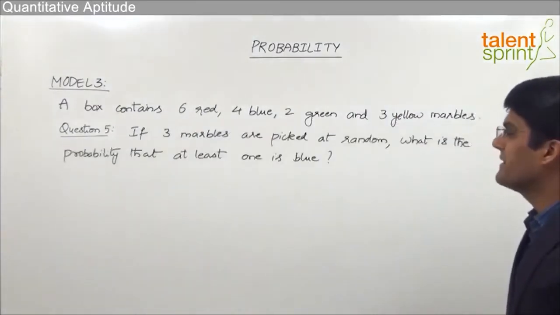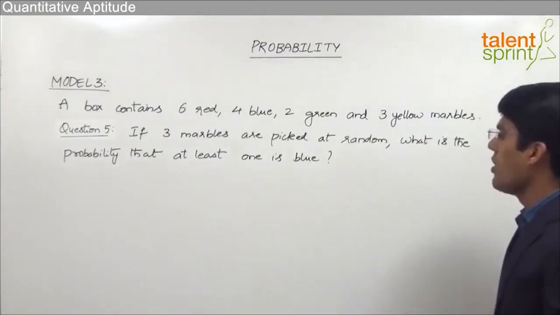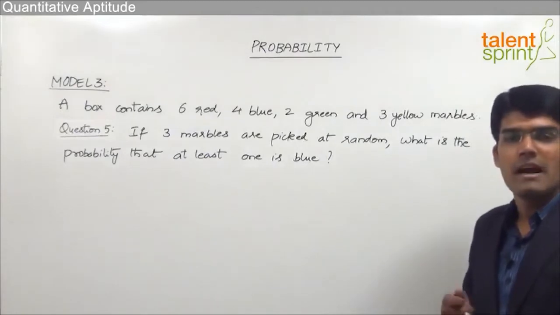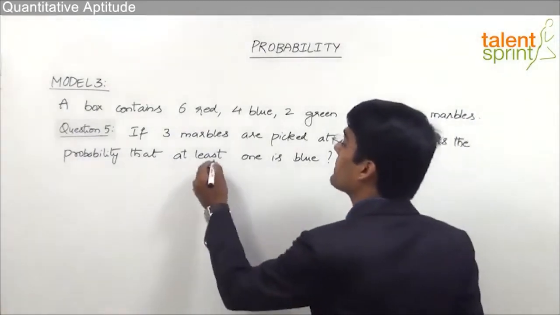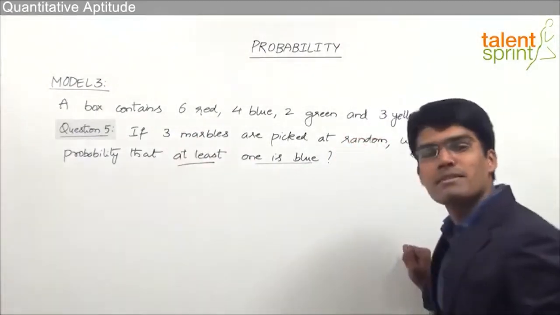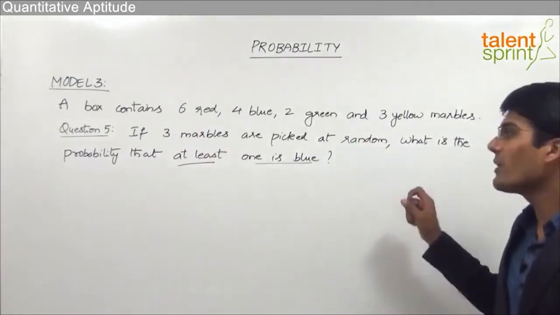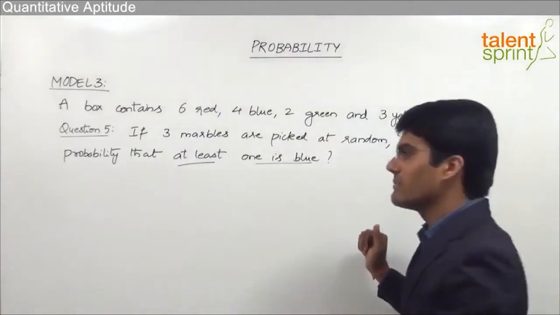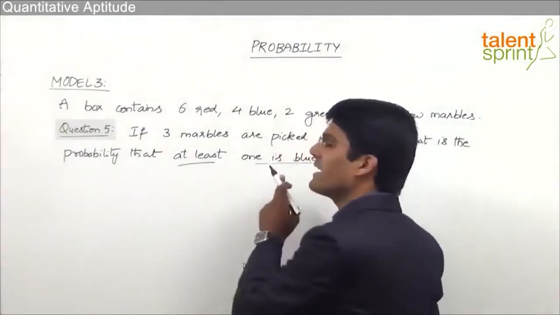The question here is, if 3 marbles are picked at random, what is the probability that at least one is blue? Now here again we have a different condition. At least 1 marble out of the selected 3 marbles has to be blue. So let's see how can we get the answer for such a case. Now here we know that we are selecting 3 marbles. Out of 3 marbles, at least 1 has to be blue.